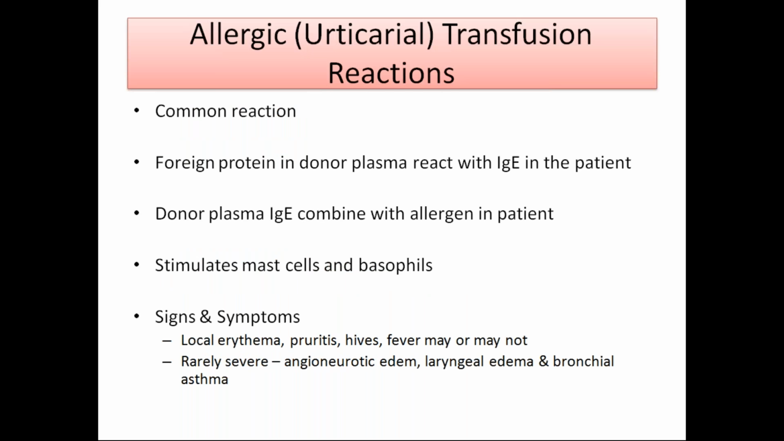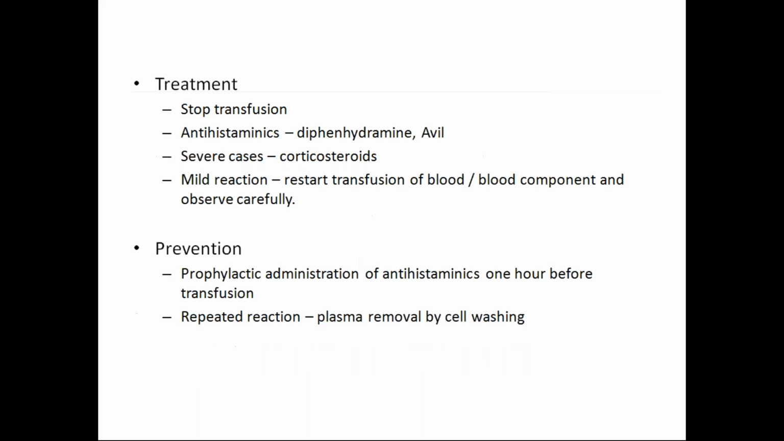And a common reaction: foreign protein in donor plasma reacts with IgE in the patient. This is about allergic type of transfusion reactions. Donor plasma Ig combines with allergen in the patient and stimulates the mast cells and basophils causing inflammation. It causes allergy and the release of histamines and cytokines. Signs and symptoms include local erythema over the transfusion site, and pruritus, whole body itching. A high fever may or may not be present. Rarely severe: angioneurotic edema, laryngeal edema, and bronchial asthma.